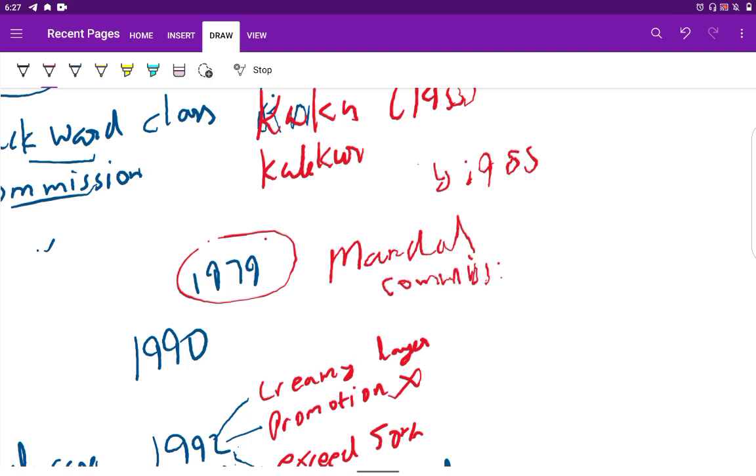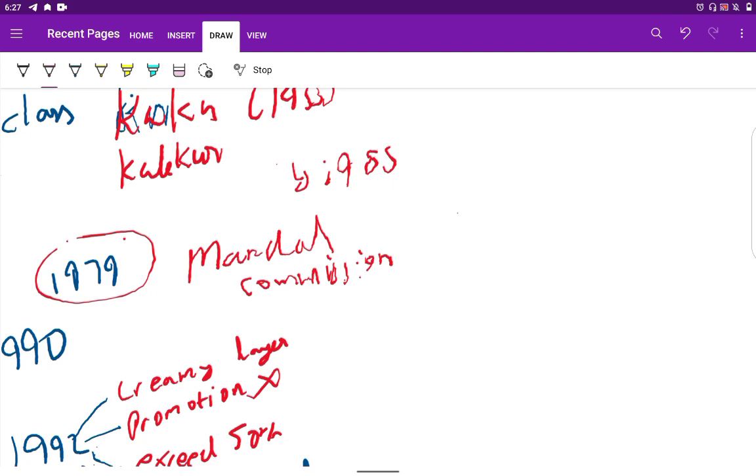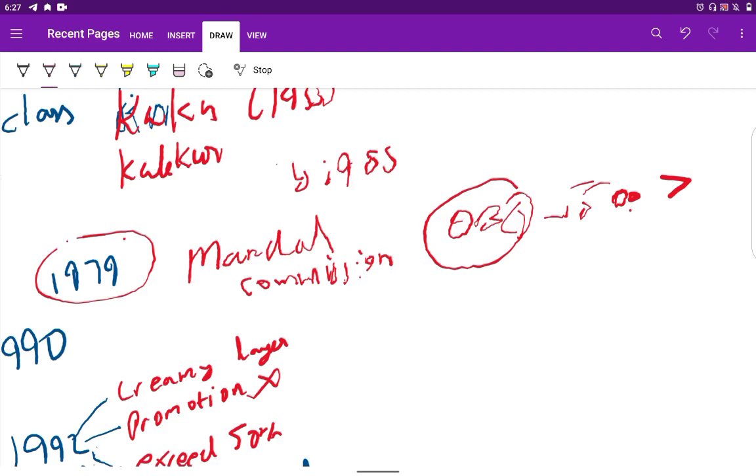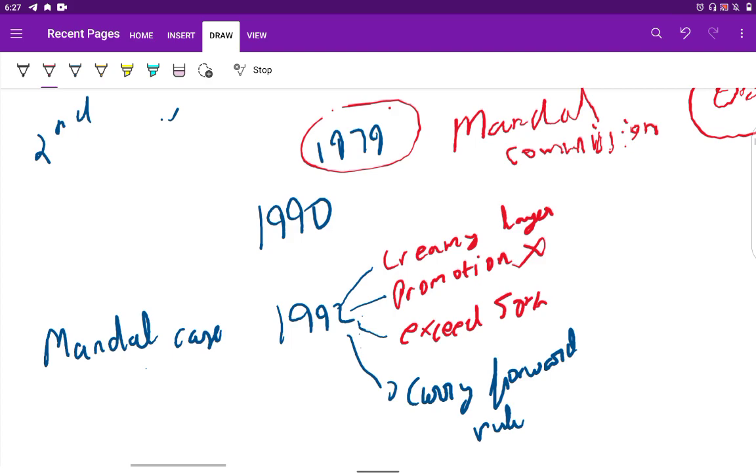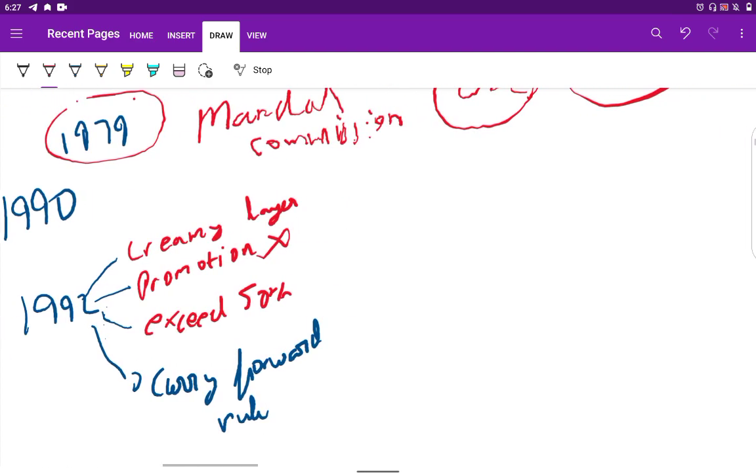Now the Mandal Commission identified some of the socially and educationally backward classes, which are OBCs. OBCs constitute more than 50 percent of the population. So one of the recommendations of the Mandal Commission was that 27 percent reservation must be there for the people of OBC in public employment.